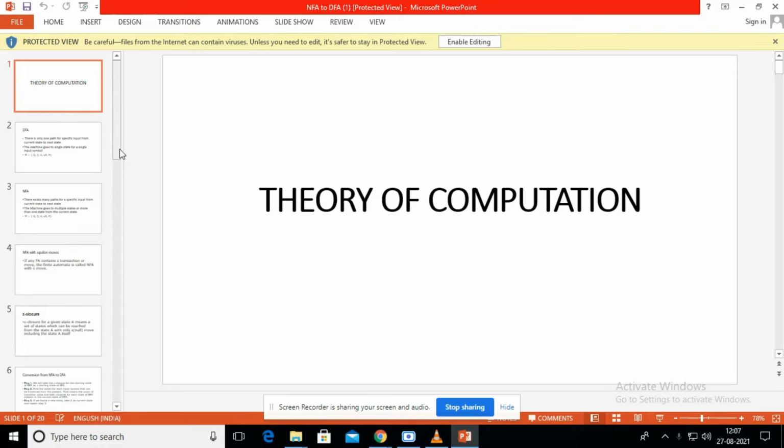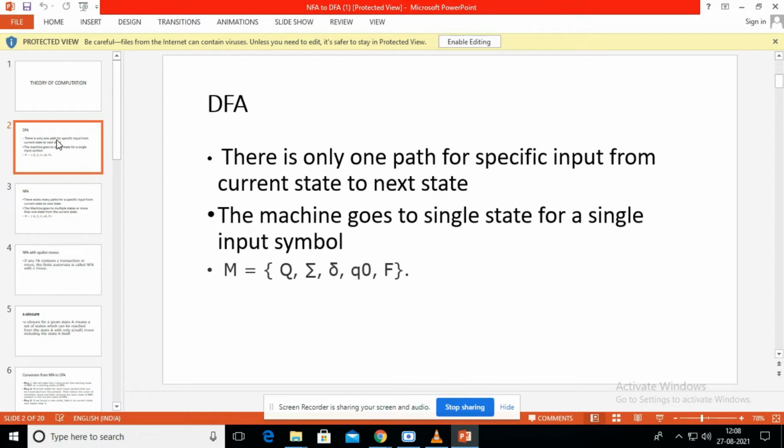So today we are going to discuss the topic NFA and DFA and the conversion of NFA to DFA from the theory of computation subject. We already know the theory of computation subject is a very fundamental subject for maths and OS and system software, everything. We already discussed what automata is and the types of automata. So we have two types of automata here, NFA and DFA.